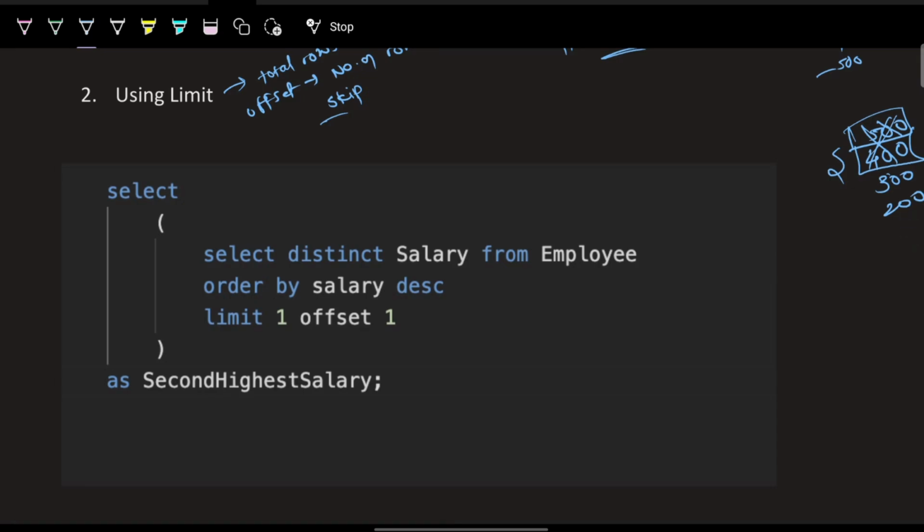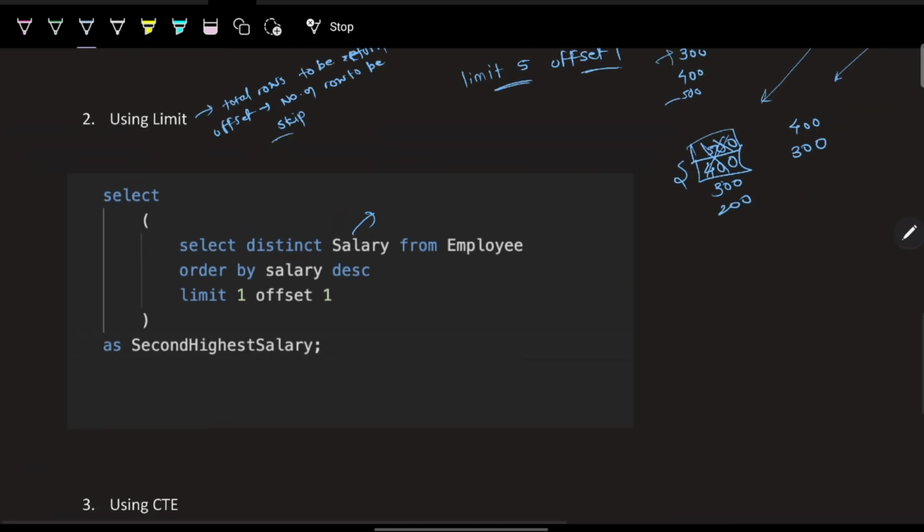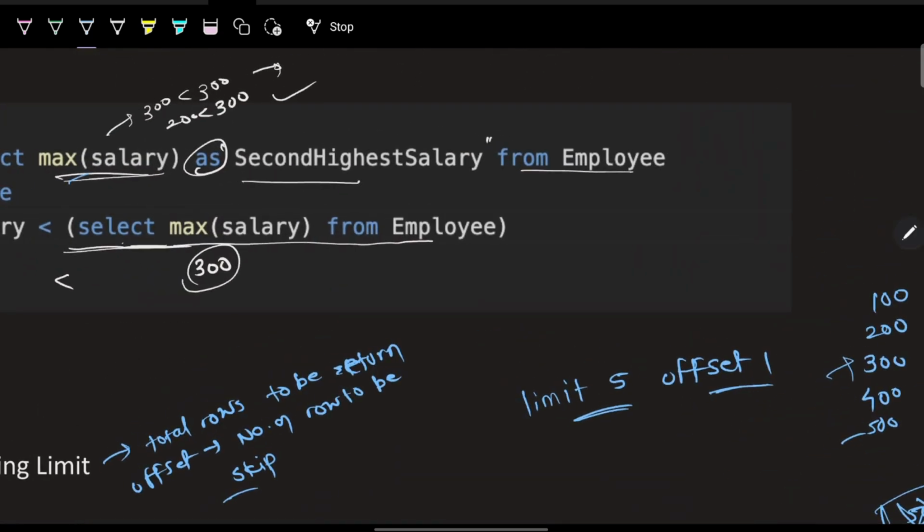So using limit, how can we solve this? First of all, we have been asked for the distinct salary, correct? By the way, in the subquery we didn't use the distinct word. Why? Because we are ultimately finding the maximum salary. We are using the max function. So we don't care about the duplicates here, correct?